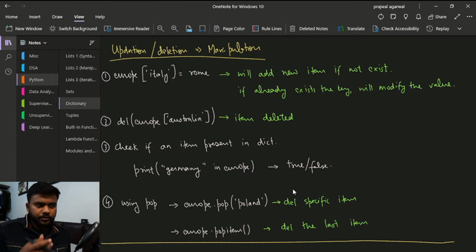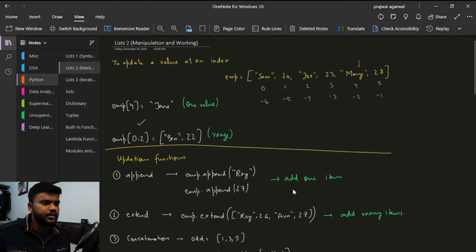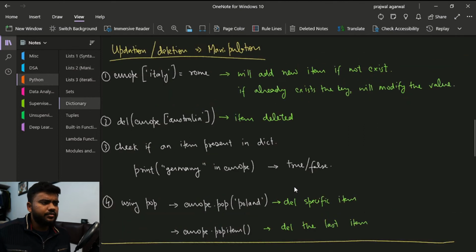Now the first thing you do, if you remember in list, the best way to change a value was to just call the list name, then inside the square brackets have the index and just give the next updated value. Similarly in the dictionary, we will be doing the same. We will have the name of the dictionary that we want to change, and then inside the square brackets we will just pass the key and we'll assign a value.